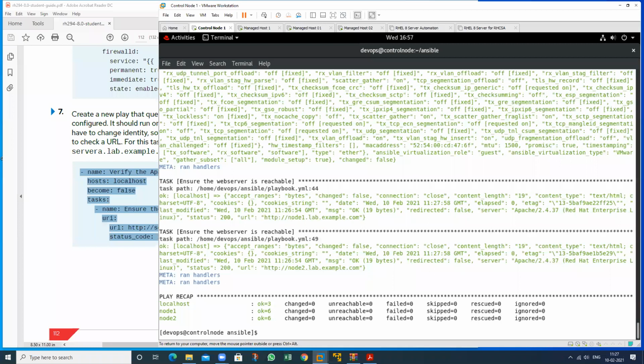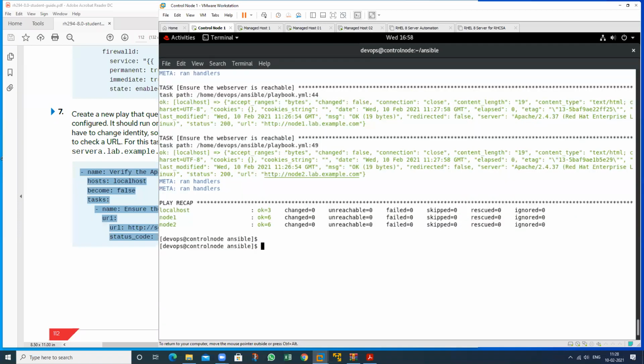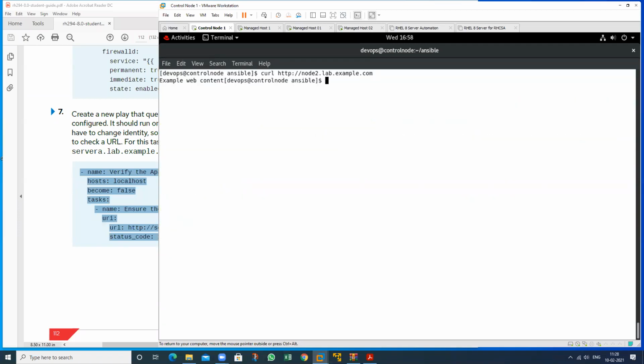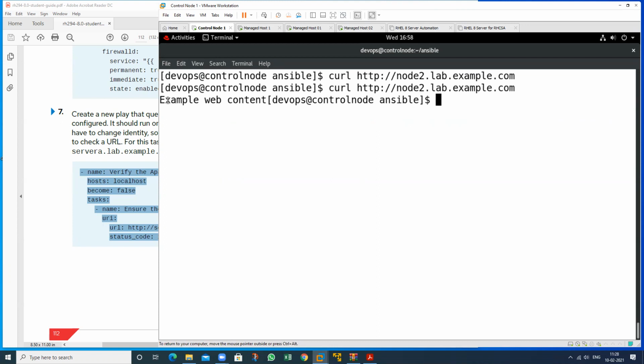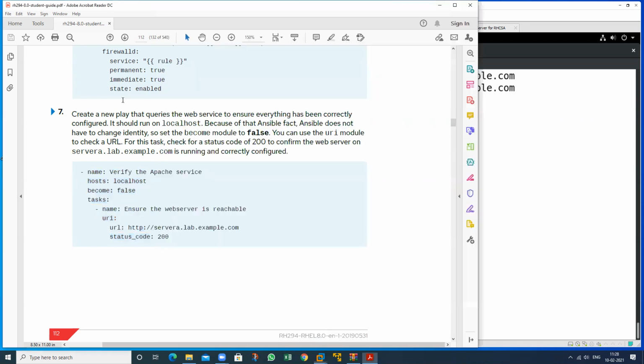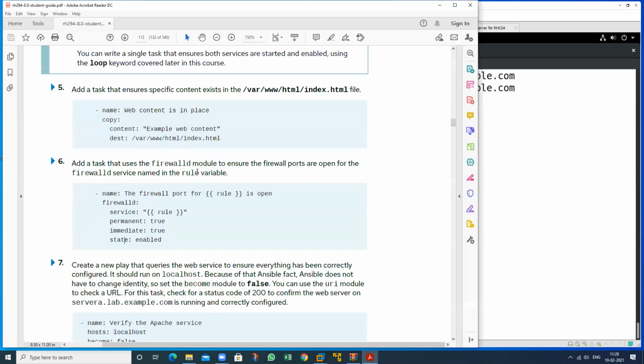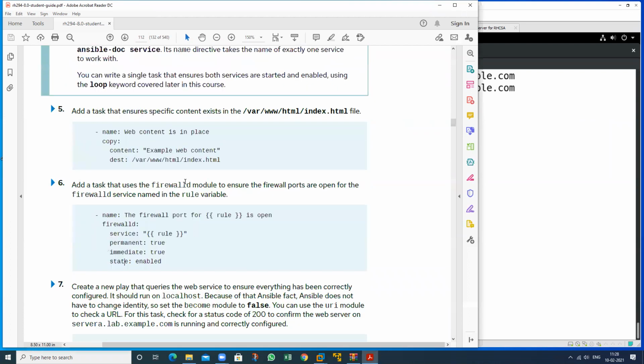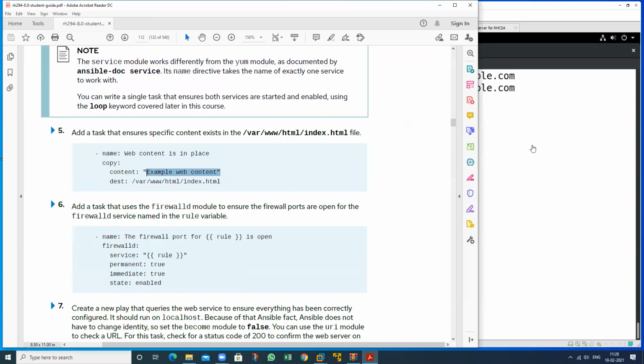If you want to verify this by using the curl command, you can also use the curl command. See here, curl command. See, example web content, because we have written example web content. This is the content that is written in this particular HTML page.